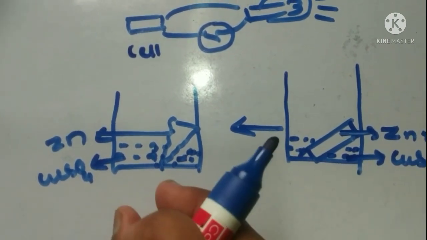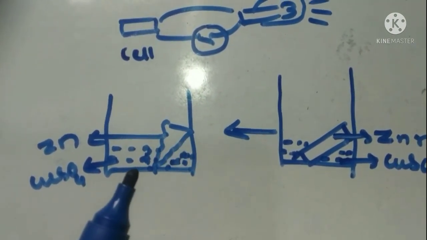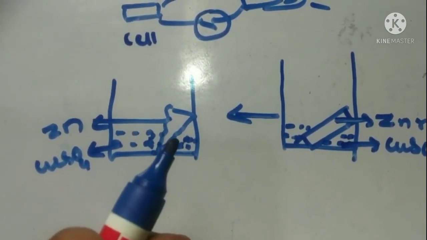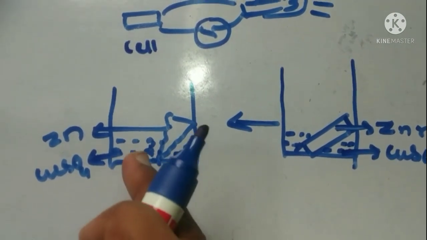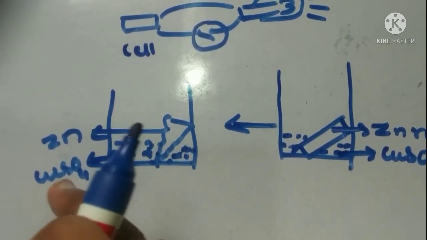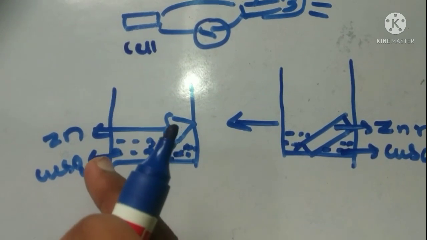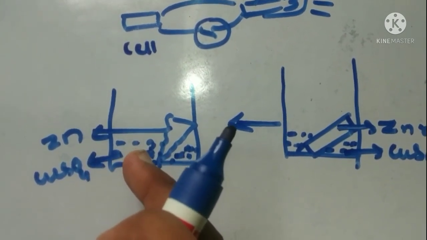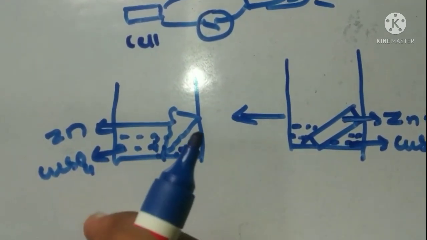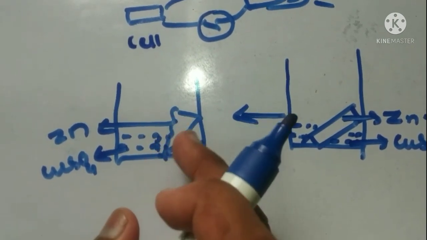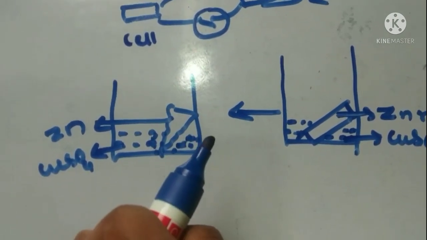First, the zinc rod starts to dissolve in the solution. The second observation is the color of the solution: the CuSO4 blue color starts to disappear or vanish. The third observation is that the zinc rod mass is decreased.